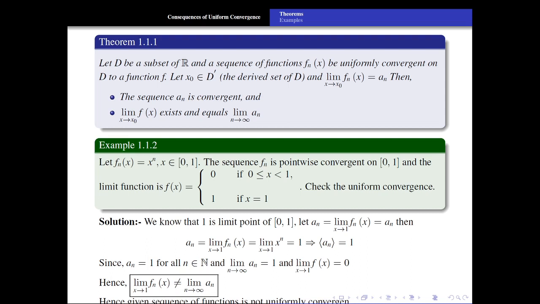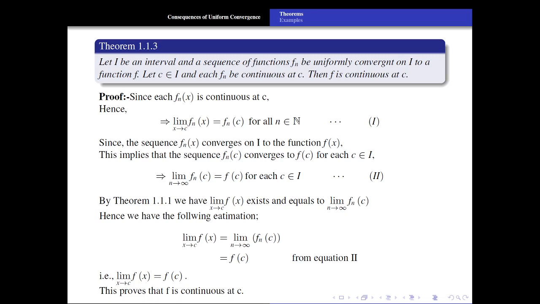Okay. So next theorem about the continuity, that is, if fn is a sequence of functions defined on the interval I, and I may be finite, infinite, bounded, unbounded. Fn of x is uniformly convergent on I to a function f, and fn is continuous at c for each n, then f is continuous also. F is continuous at c. That is, if fn is a sequence of continuous functions converging uniformly to f, then f is also continuous.